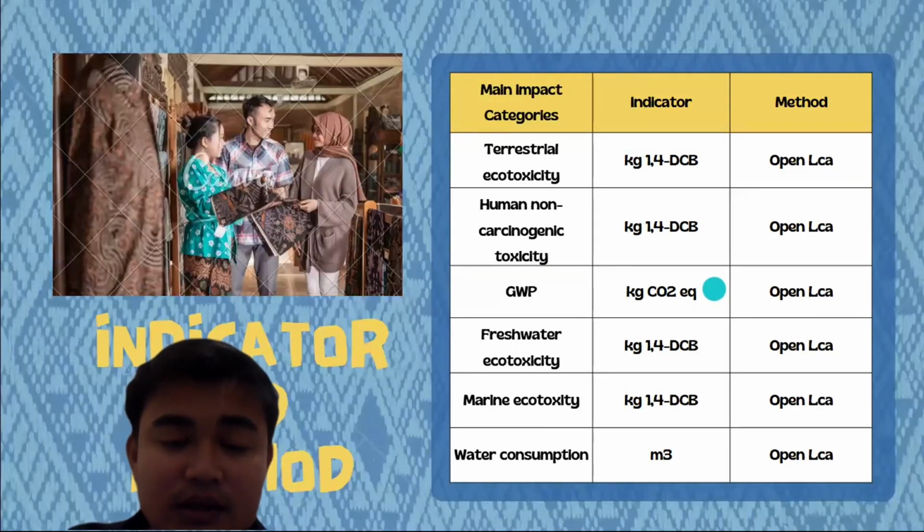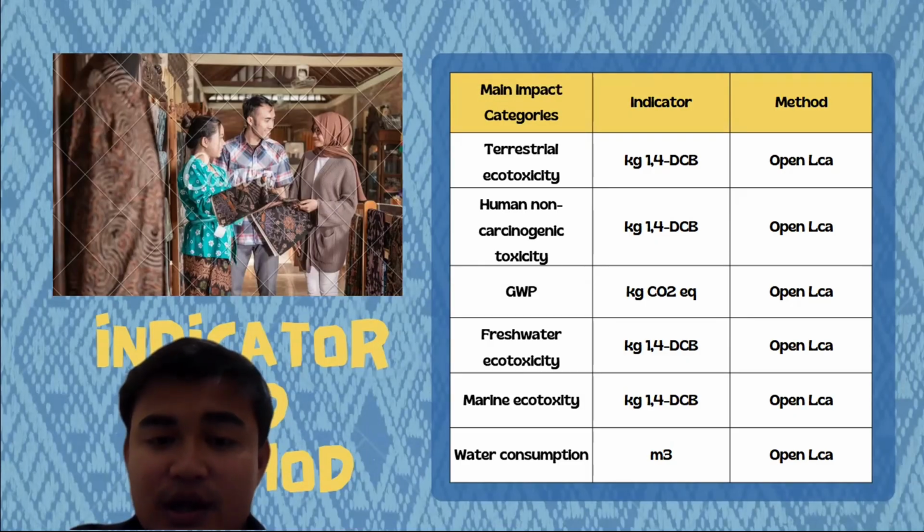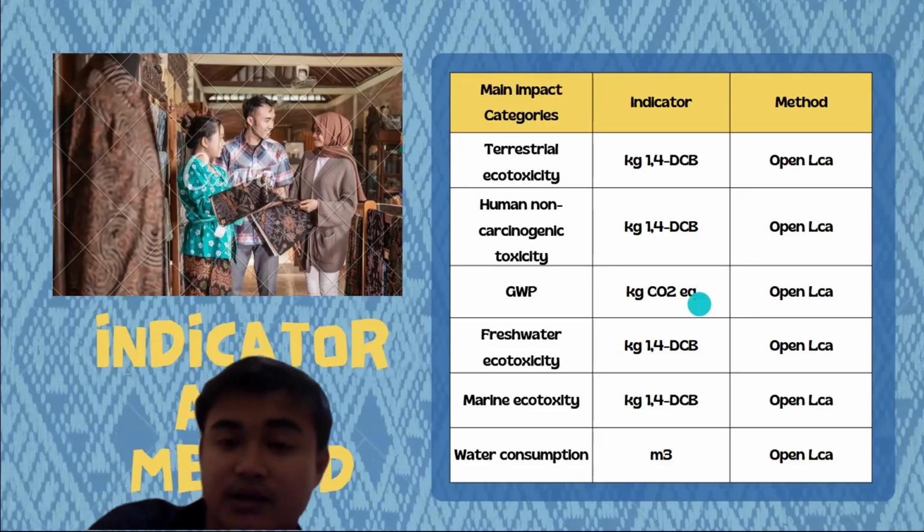Okay. In these slides, we explain the environmental impact categories and assessment method used in this study. The main impact categories include terrestrial ecotoxicity, human non-carcinogenic toxicity, global warming potential, freshwater ecotoxicity, marine ecotoxicity, and water consumption. All impacts were calculated using the OpenLCA software.